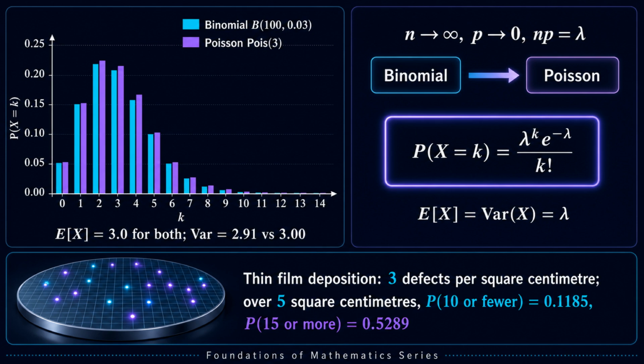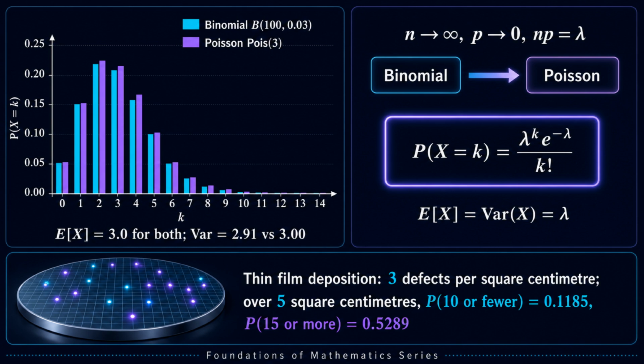The Poisson distribution counts rare events over a fixed interval. Its probability mass function is lambda to the k times e to the minus lambda, divided by k factorial, and remarkably the mean and the variance are both equal to lambda. It arises as the limit of the binomial when n grows large, p becomes small, and the product n times p stays fixed at lambda.